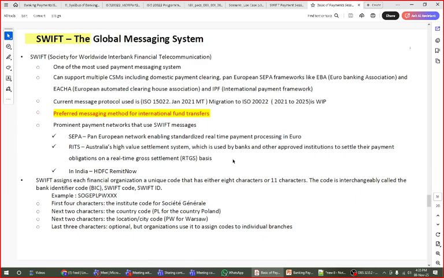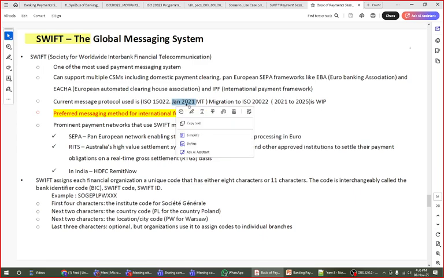In the same way, Swift messages are going to play the same concept here. It can transfer one of the most widely used payment systems. The latest protocol of this is ISO 15022, which has existed since 2021 with MT. Migration will start from 2021 till date.